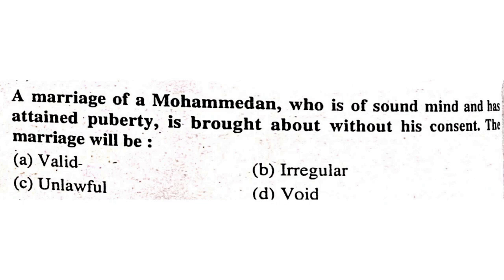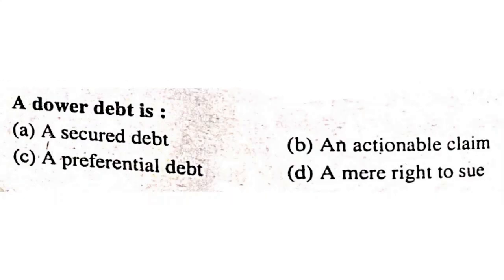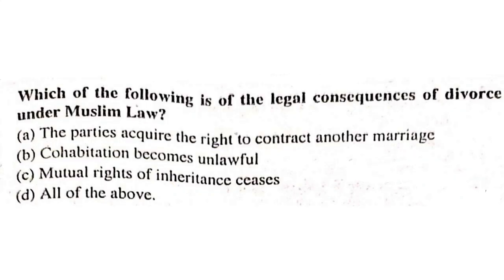The marriage of a Muhammadan who is of sound mind and has attained puberty is brought about without the consent of the guardian, the marriage will be irregular. Already we have covered this question. This is irregular. A dower debt is a secured debt and an actionable claim. It is an actionable claim. Already we have covered this.